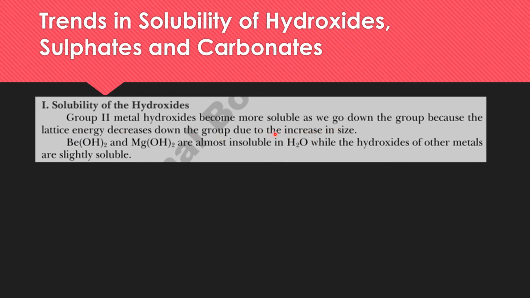As the size of the atom increases, their lattice energy decreases, so they become quite soluble. Beryllium hydroxide and magnesium hydroxide are insoluble in water, while other metal hydroxides are slightly soluble. So you can say that the solubility of hydroxides increases down the group.